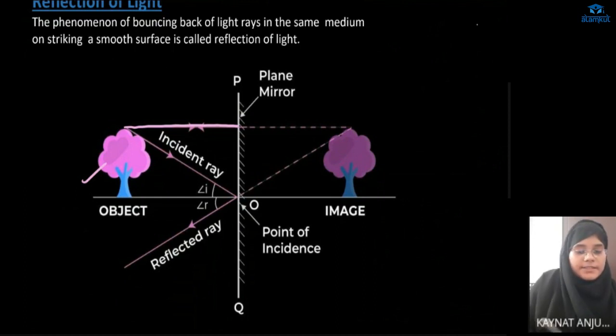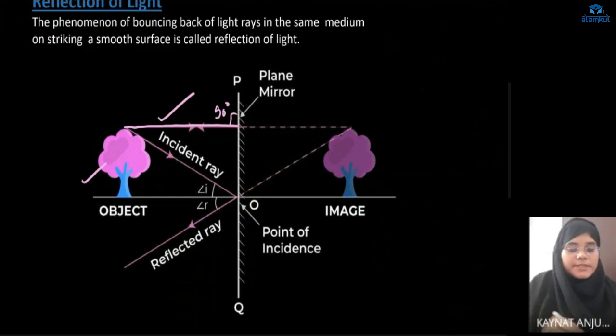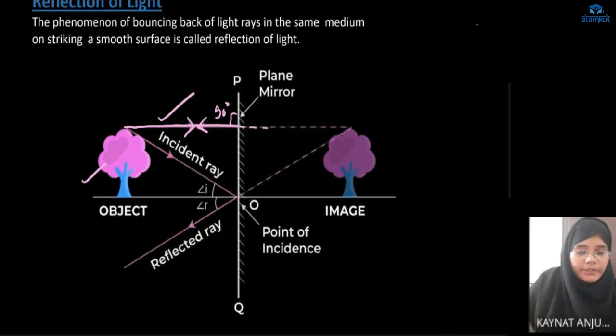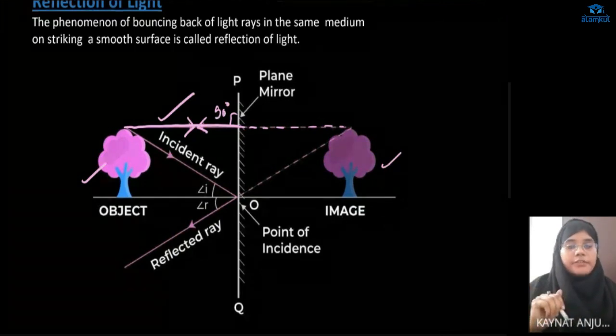See, this ray is the normal, because it's making 90 degrees with the mirror. So the normal ray would reflect as it is, bouncing back following the same path. We draw this with a dotted line, because the image that we get through a plane mirror is always virtual, because it's erect.